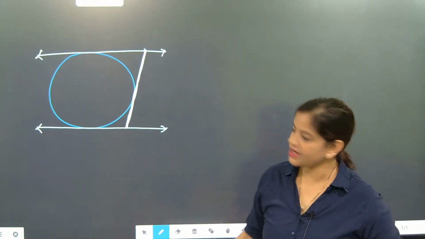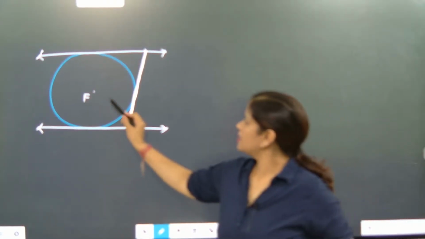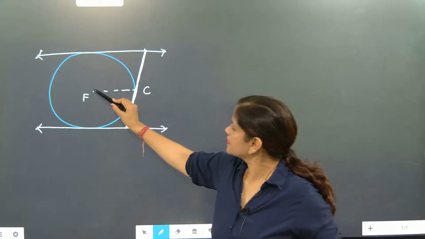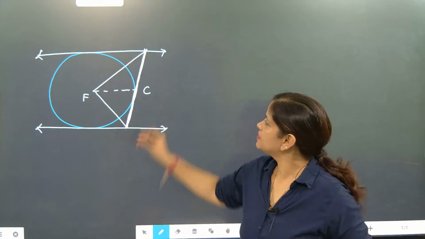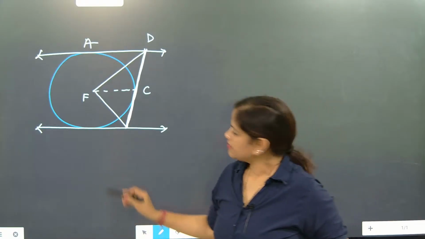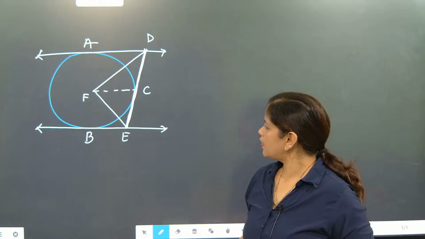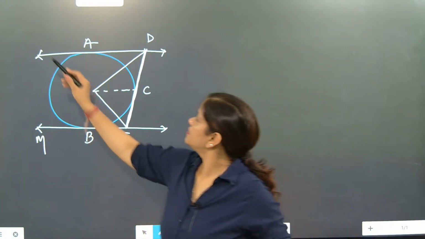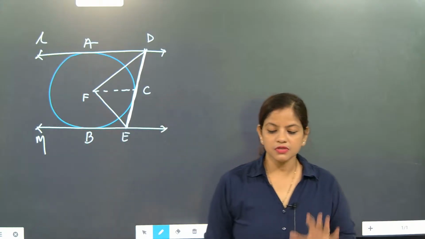After that, this is the center of the circle, O. And this is exactly touching C. Then this is D, this is A, this is B, this is E, this is M, this is L. Done. So this is the question given to you.